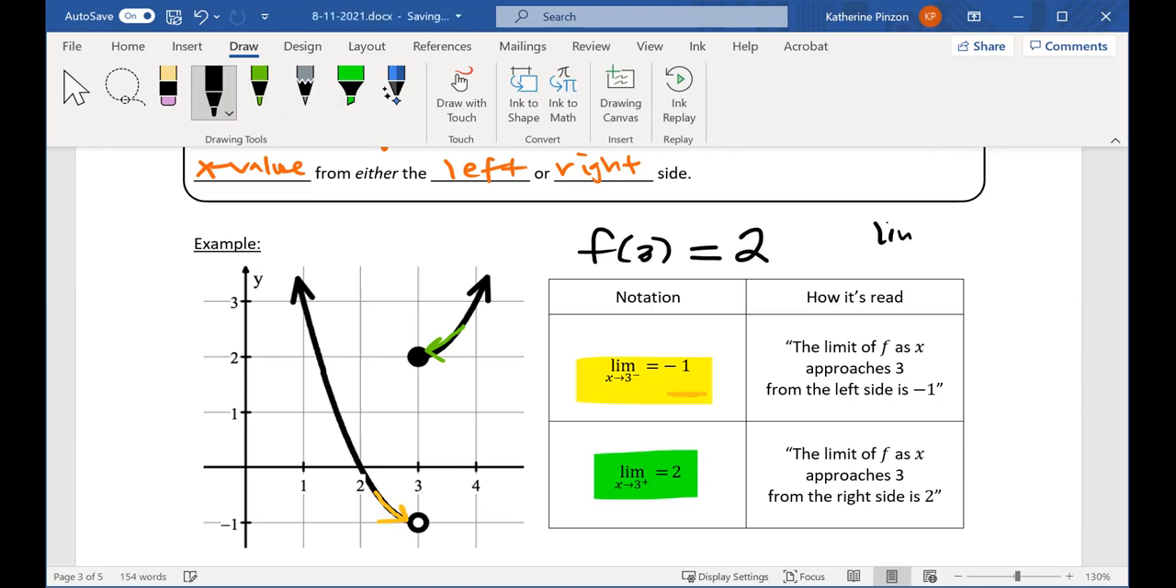What if I asked you this limit? Yeah, Jake says does not exist. These two sides are not meeting each other. When I don't put a little plus or minus there, I need both sides to go to the same spot. If both sides do not go to the same spot, I'm going to say does not exist.